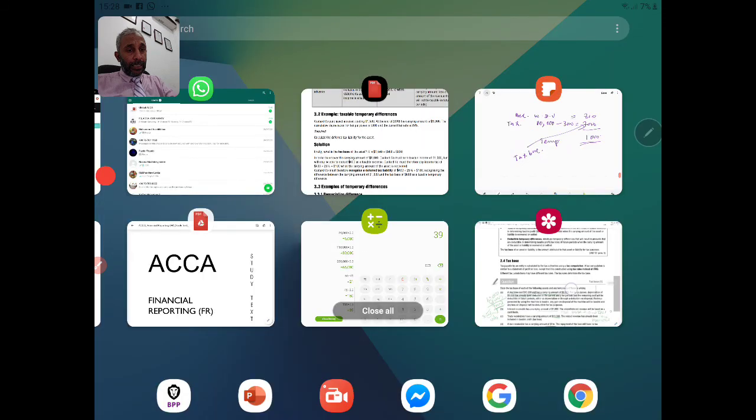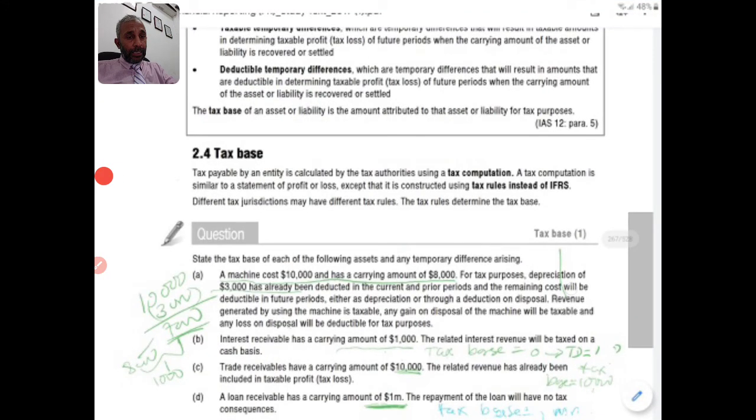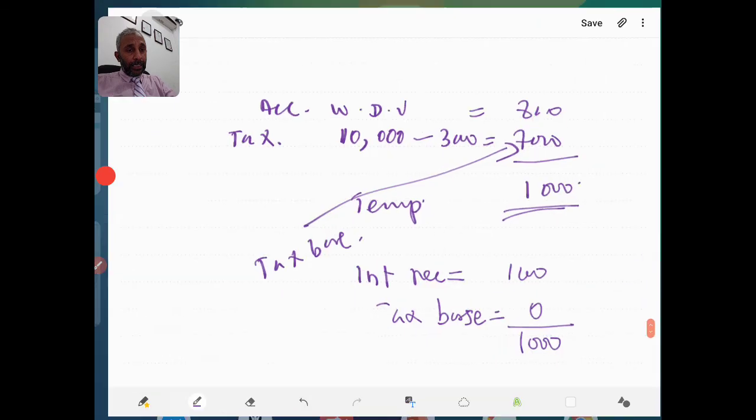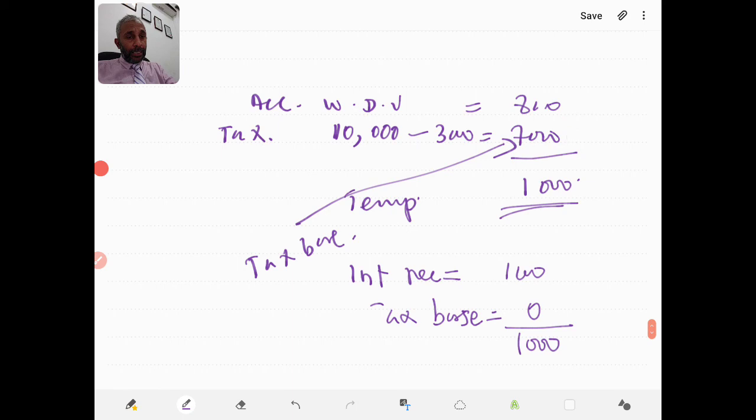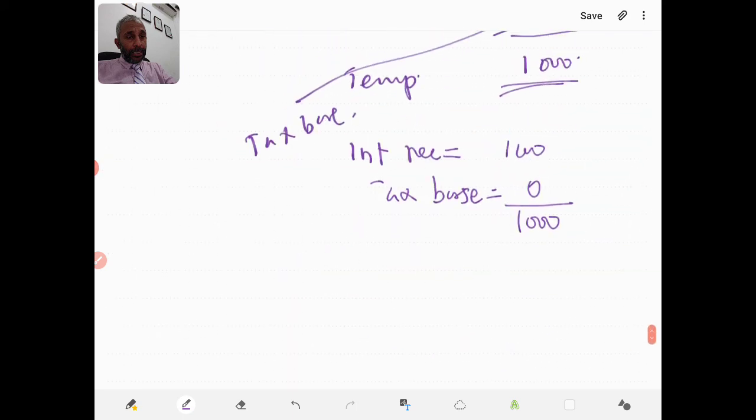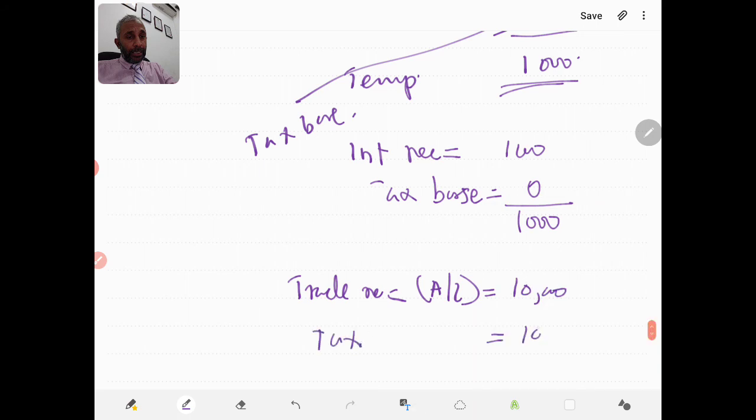Third one, trade receivables have a carrying amount of 10,000. The related revenue has already been included in taxable profit. So here, accounting trade receivable is 10,000, and for tax purposes also 10,000, meaning the tax base is 10,000. So temporary difference 0. That's the third one. Last one.